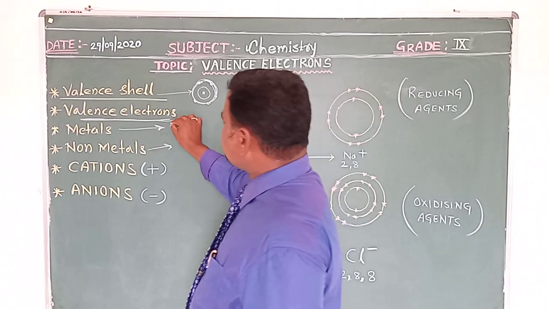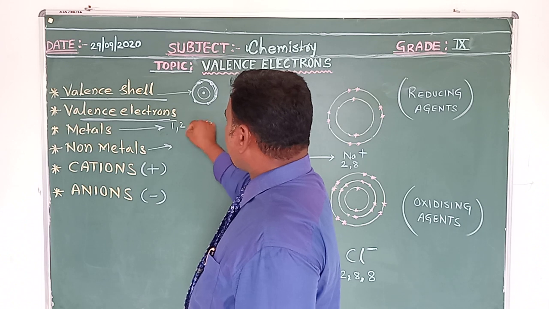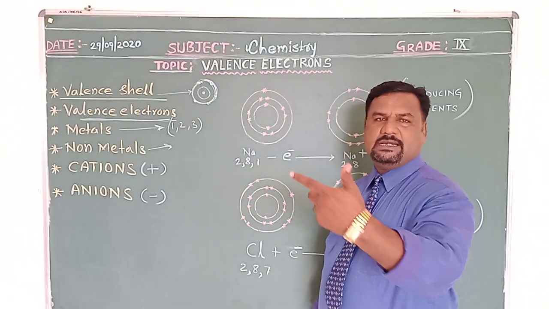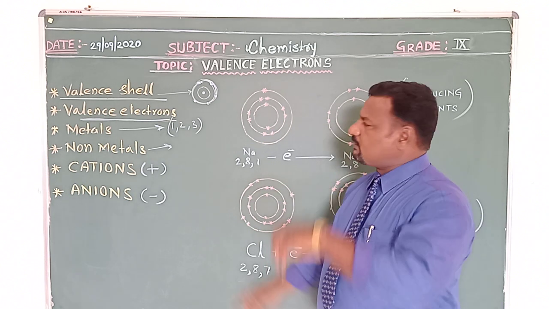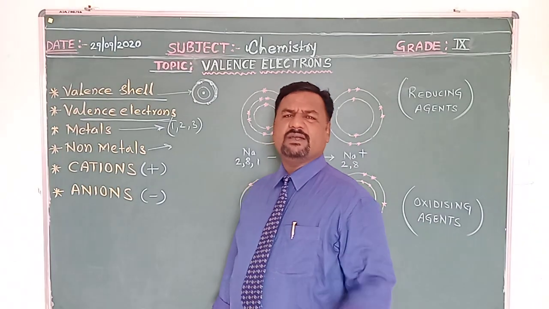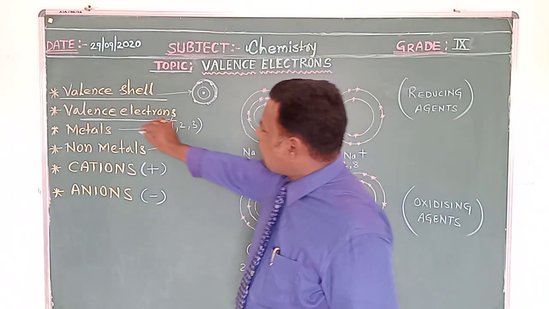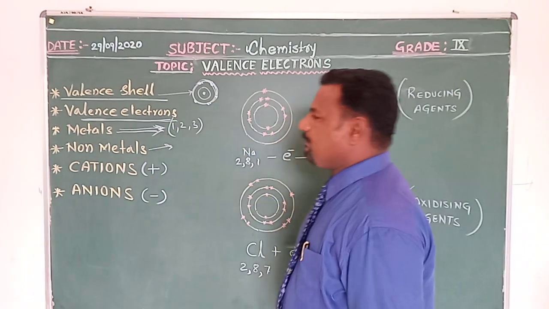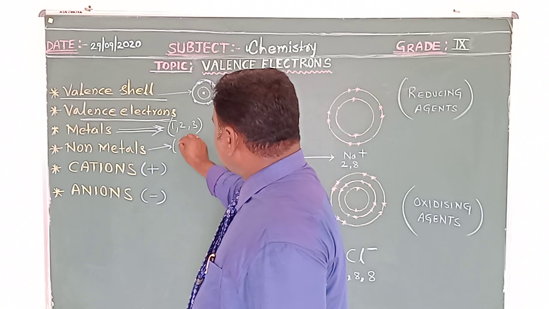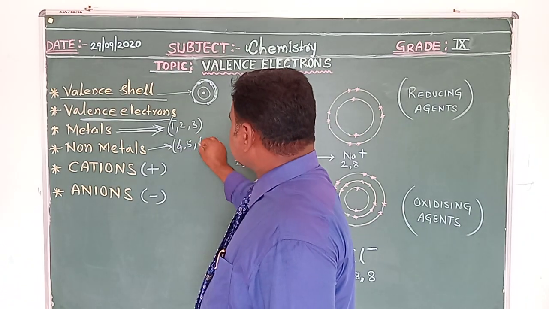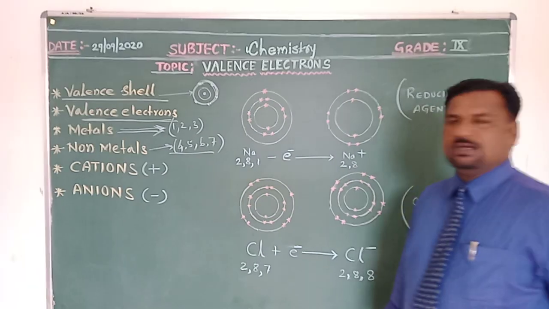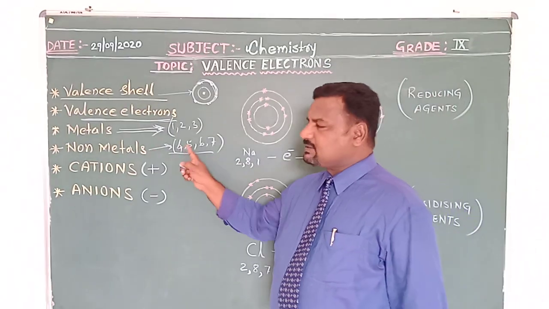So they are metallic elements. And the elements which possess 4, 5, 6 or 7 electrons in the valence cell or valence orbit come under the category of non-metals.